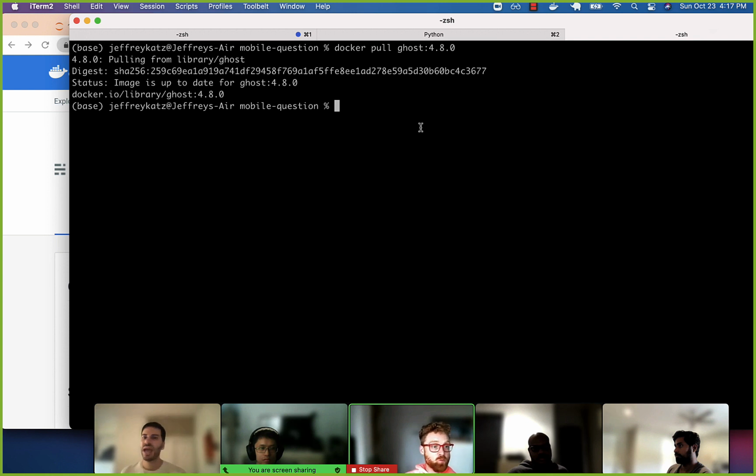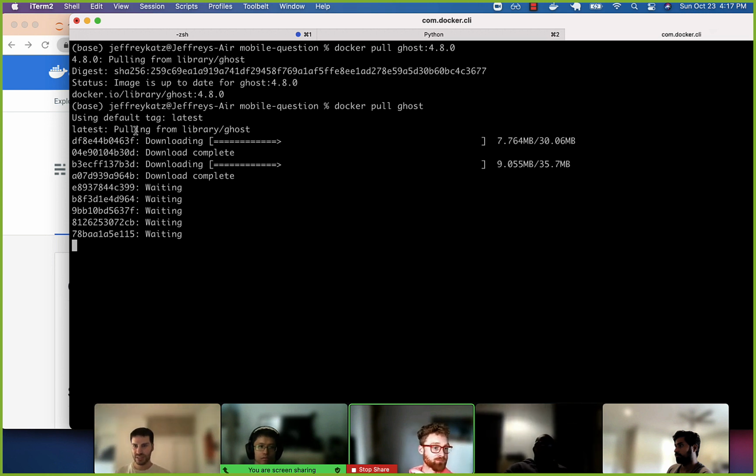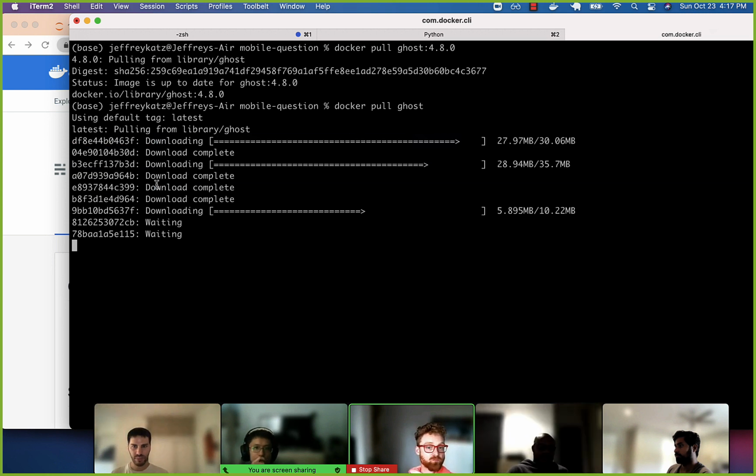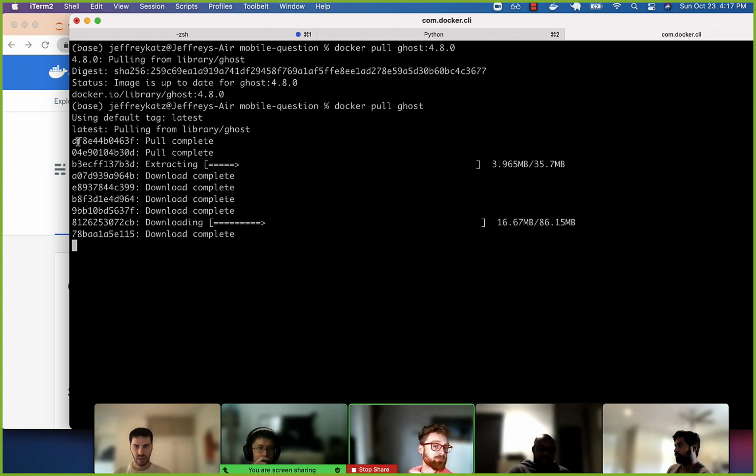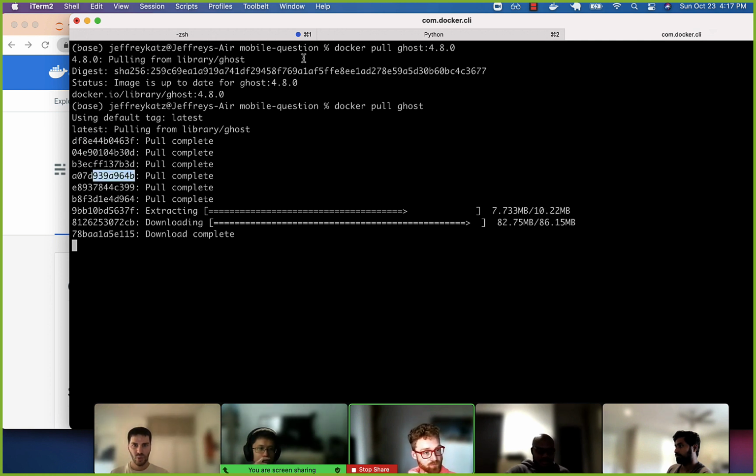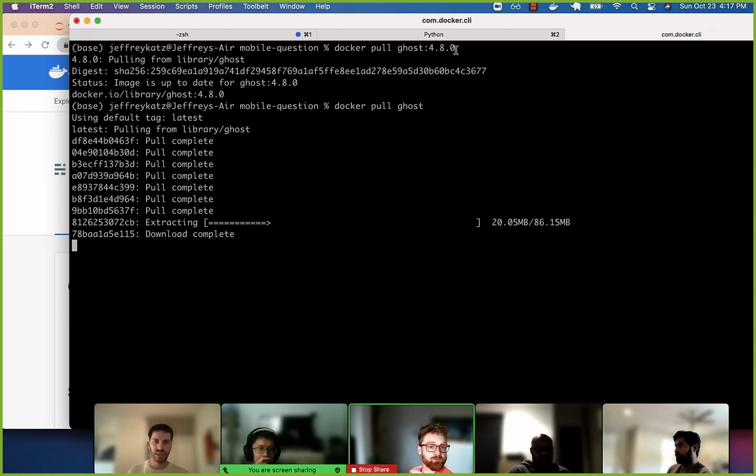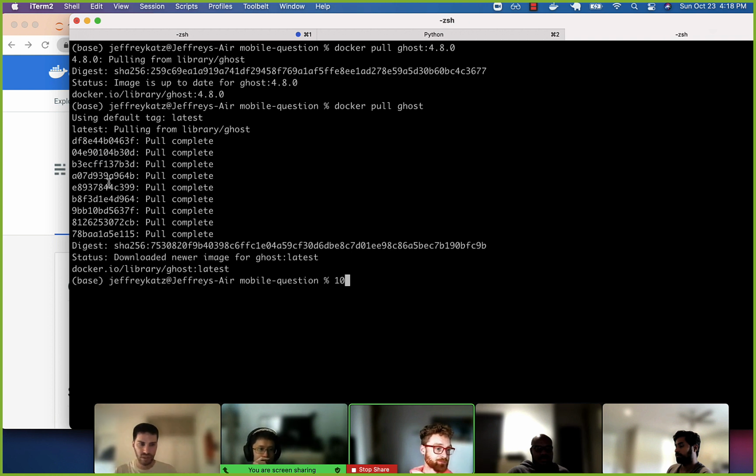You can see I already have it on my computer. If you try some software that you don't have, I'll just show you. You see this? It's downloading all this from the web. Okay? And it looks like it's making multiple downloads. We are cloning down the Ghost image, which we'll talk about what that means. But it looks like there are these sub images that are part of this larger image. And so we'll talk about that.